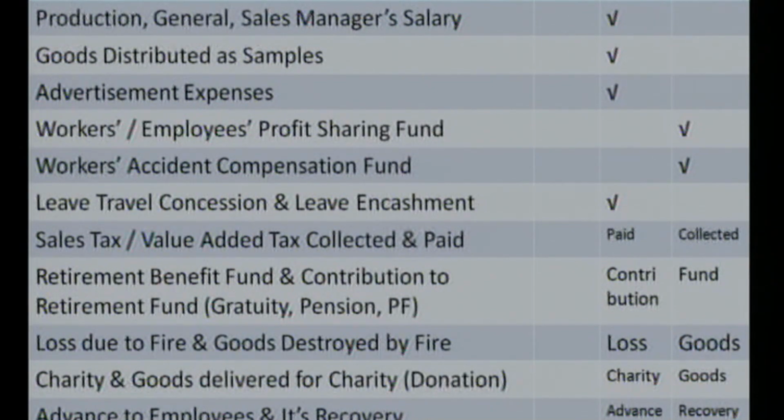Initially, as far as the law is concerned, the seller has to pay the sales tax or the value added tax. But being an indirect tax, the seller transfers the liability to pay the tax to the customers or consumers. In that case, first of all, the business will collect the sales tax or the value added tax from the sales, and the business has to remit the collected sales tax or the value added tax to the department of the government. So in that case, we may have two balances.